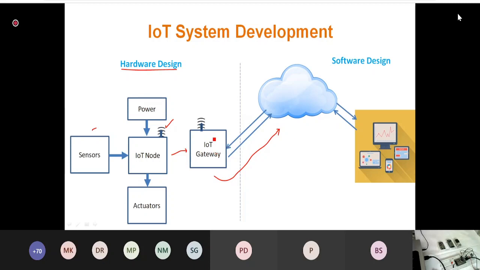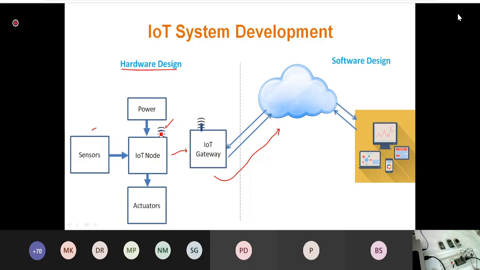And then whatever your IoT gateway, suppose you are not doing this thing, as we are not converting your IoT gateway into a server, so what actually we are doing, we will have an IoT gateway. And now what will be the IoT gateway in our case? A simple mobile, that is what provides the network to your IoT node, or in case of any different application, there will be internet routers or internet hubs that will act as your IoT gateway.